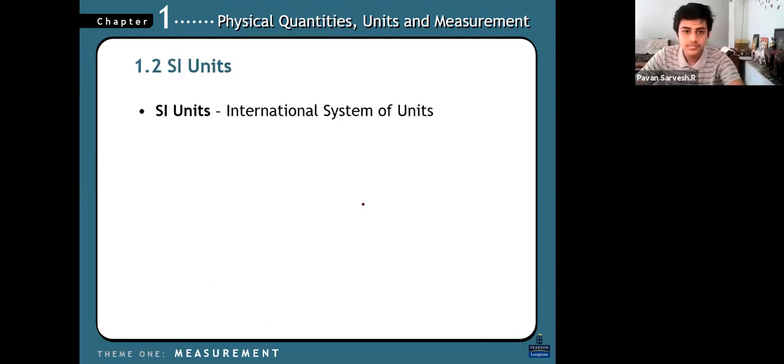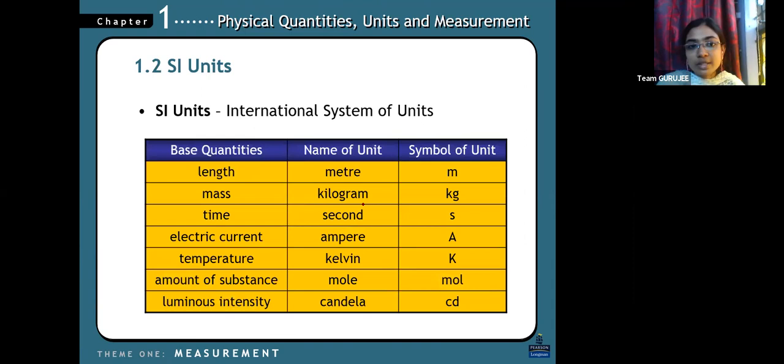So SI units, International System of Units. These are the base quantities; you can just take them down. 7 basic quantities. Length, meter, the symbol of the unit is m. I already told you it is the naming of the unit, right? So it is meter, and the symbol is m. Mass, kilogram, kg.